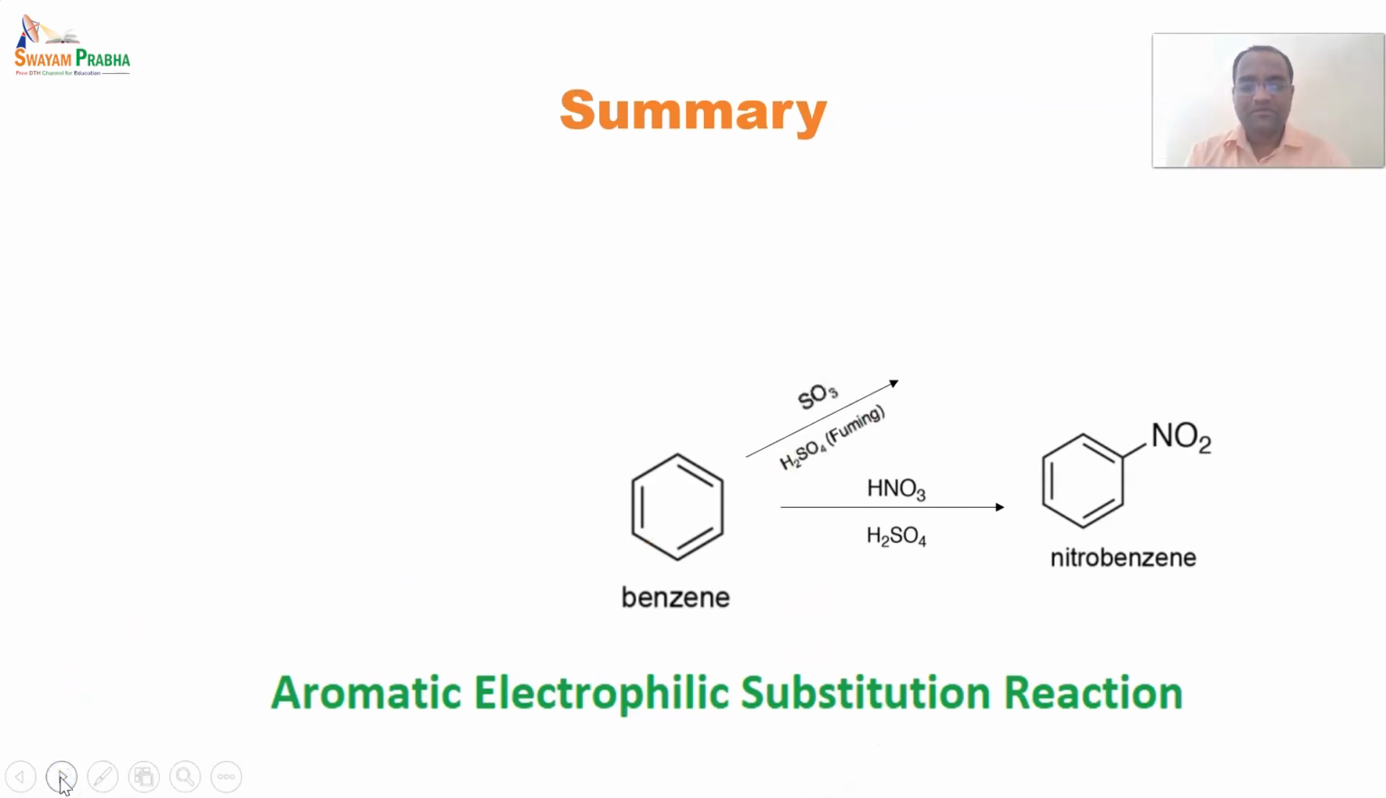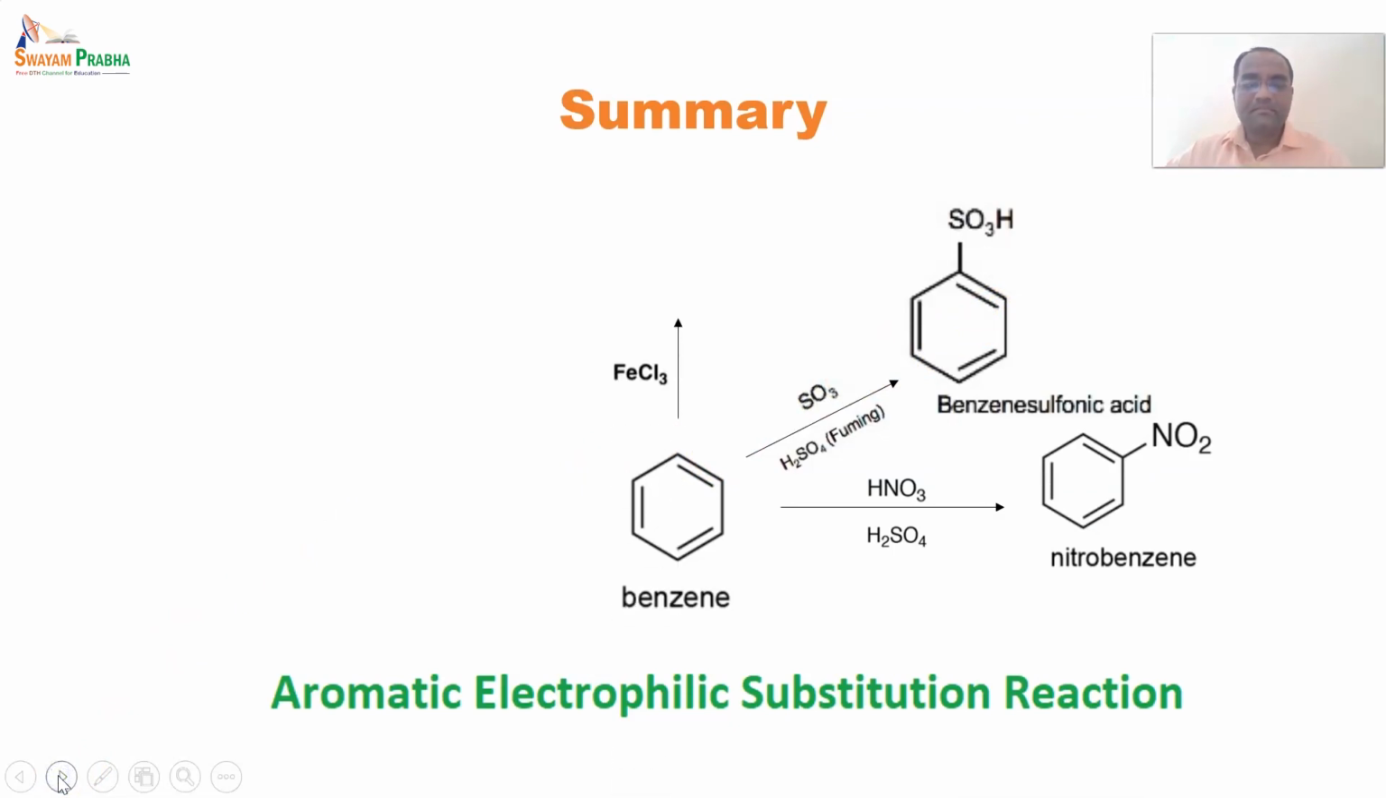After that, we have seen the sulfonation reaction. In sulfonation, sulfur trioxide is utilized with fuming H2SO4, and we get benzene sulfonic acid. In a similar way, there are three steps. In the first step, the electrophile is generated, and in the second step, the electrophile, SO3H here, reacts with the pi electrons of benzene, and we get benzene sulfonic acid.